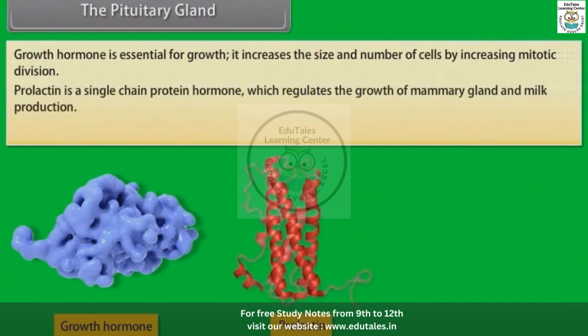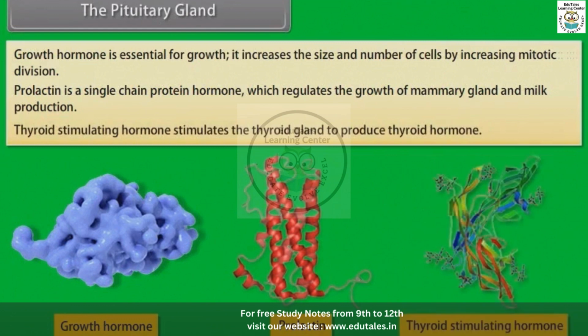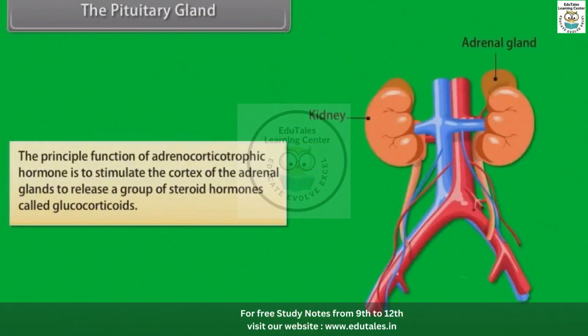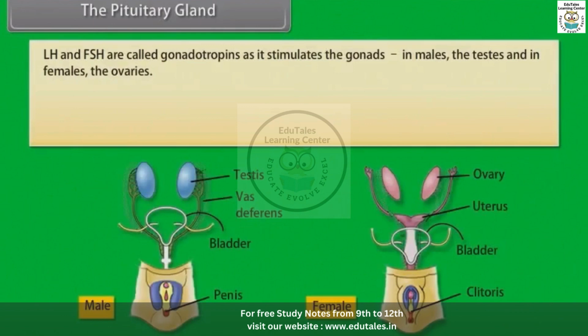Prolactin is a single-chain protein hormone which regulates the growth of mammary glands and milk production. Thyroid-stimulating hormone stimulates the thyroid gland to produce thyroid hormone. The principal function of adrenocorticotrophic hormone is to stimulate the cortex of the adrenal glands to release a group of steroid hormones called glucocorticoids. LH and FSH are called gonadotropins as they stimulate the gonads, in males the testes and in females the ovaries.